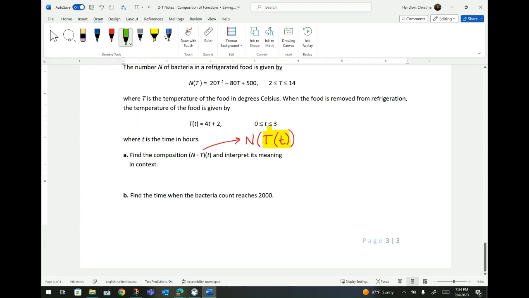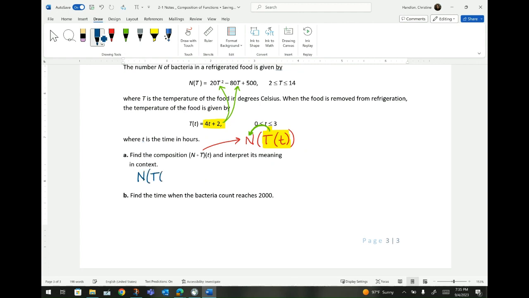We need to take that T of t, which is this, and substitute it into the capital N. So wherever I see a variable, I need to substitute it into that. So what is that going to look like? Well, N